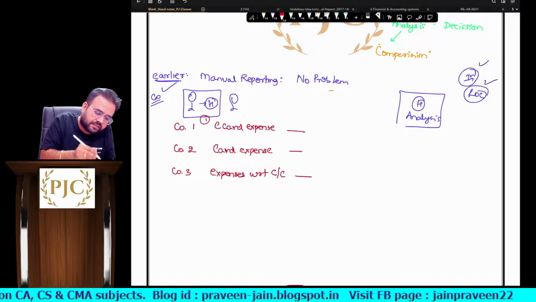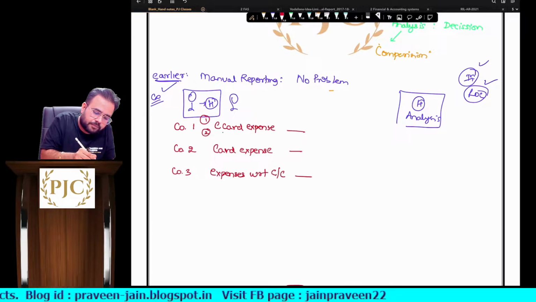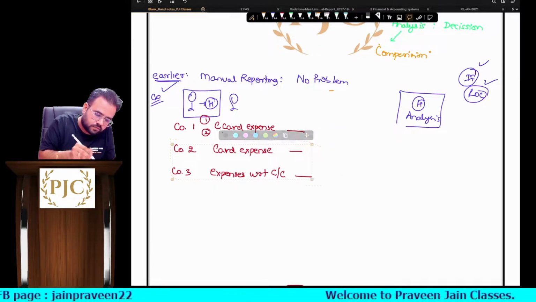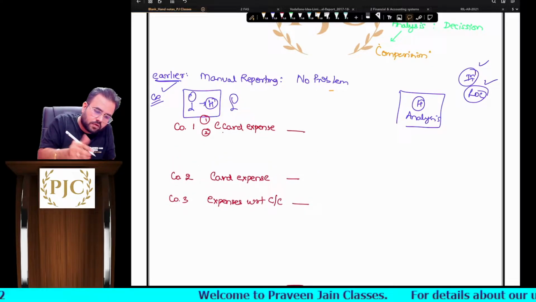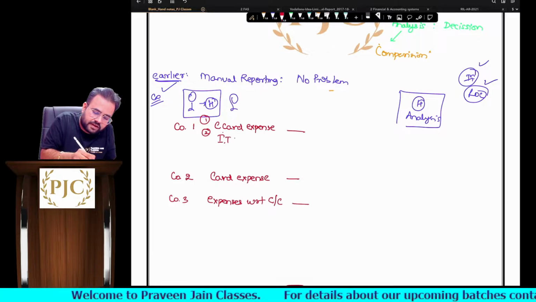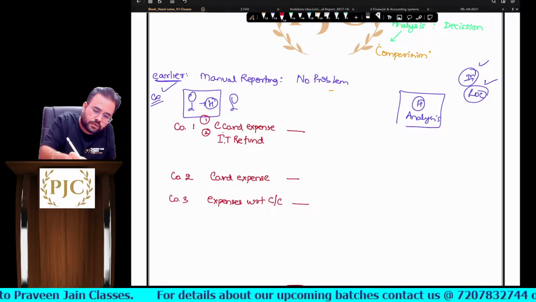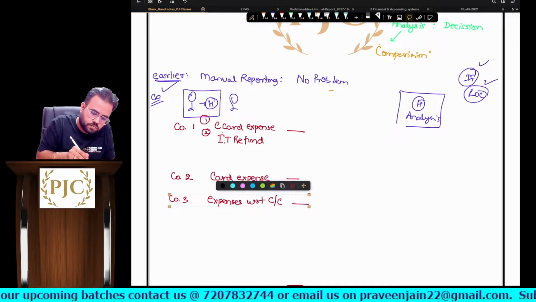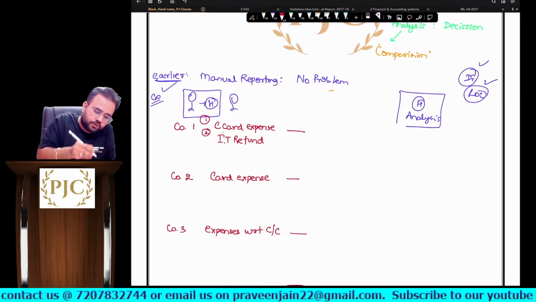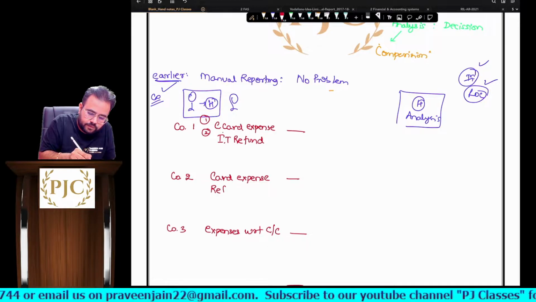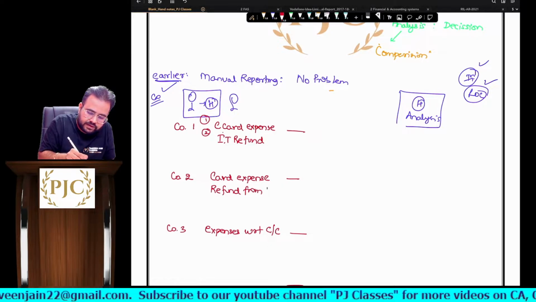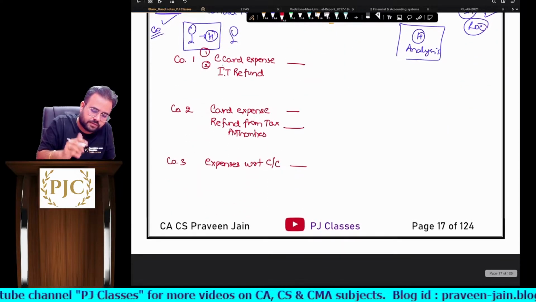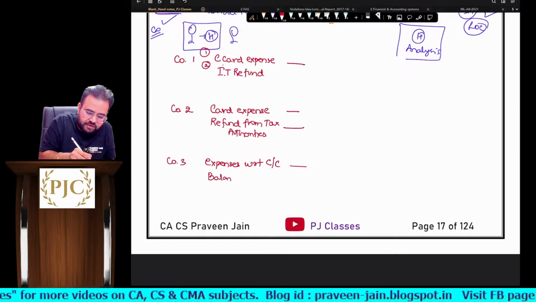Similarly, this was one example, sir. Say company 2 has reported income tax refund, and another company has reported a refund from tax authorities, with the amount mentioned, saying balance with government authorities.